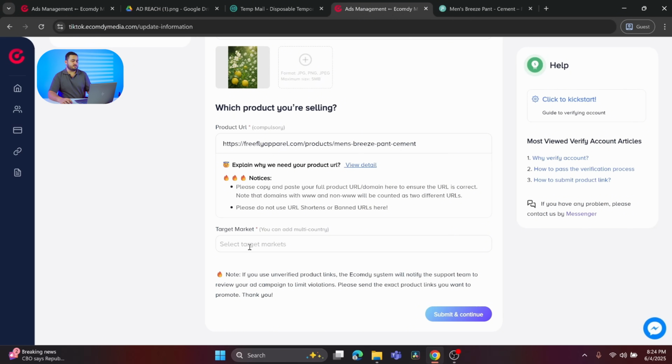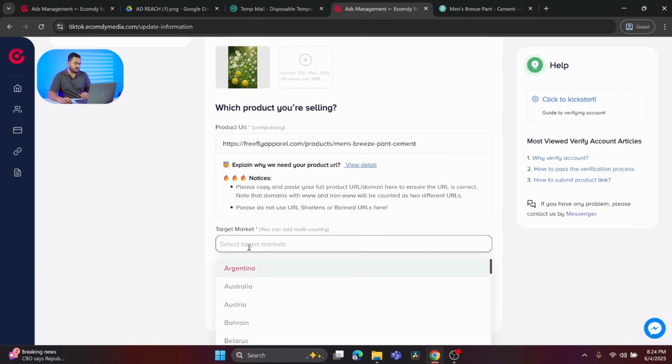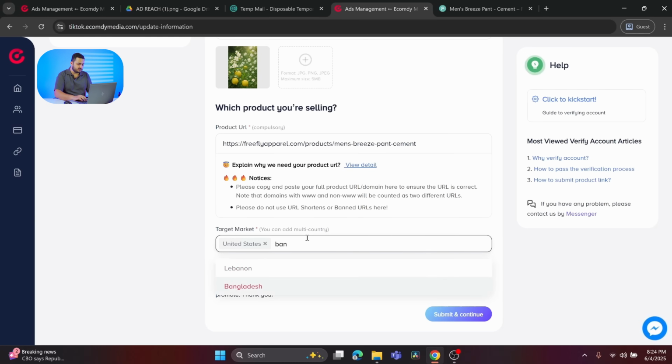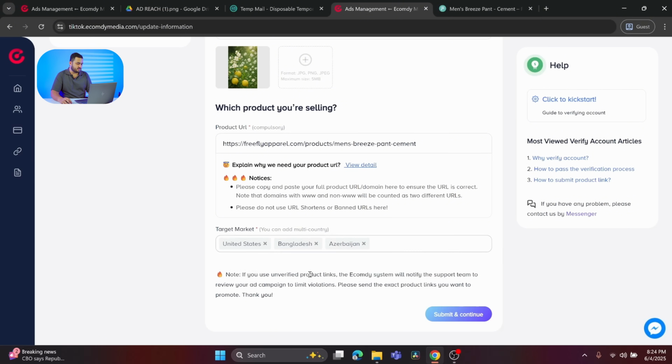So basically the target market is the market in which you want to promote. Let's say I want to promote in the US, you can choose US. If you want to promote in Bangladesh, you can choose Bangladesh. If you want to promote in Azerbaijan, you can choose Azerbaijan. So you need to make sure it is selected correctly.